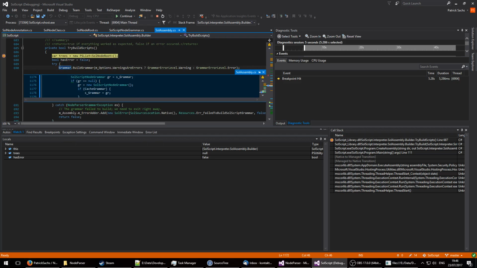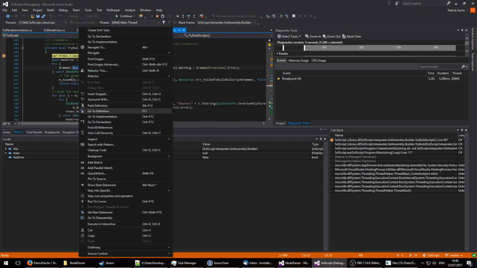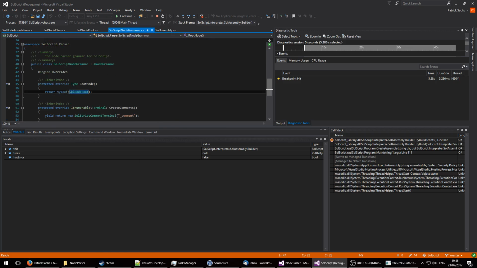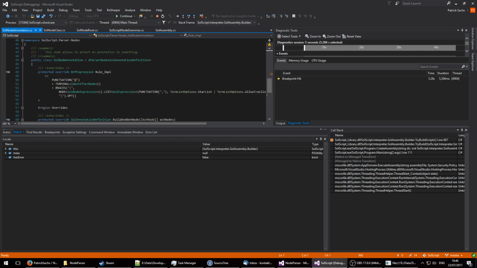Grammar is the source script node grammar, which is lazily created. We build the grammar. You always have to build your grammar before doing that. Once the grammar is built, you can't modify your AST nodes anymore. Well, you technically can, but if you do, things will blow up and be extremely horrible. But I see no use case in which you wouldn't hardcode the rule.